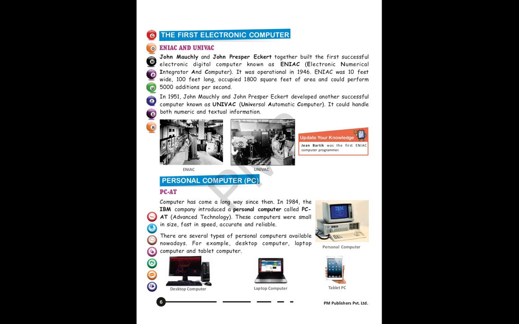Electronic means the devices, the machines which can perform their operations with the help of integrated circuit chips and with the help of some transistors or vacuum tubes. These machines are called electronic machines. But have you seen a heater in your house? You will say electric heater. You will not say electronic heater, because it doesn't have these integrated chips or equipment like what we are using in a computer. That's why a computer is known as an electronic computer.